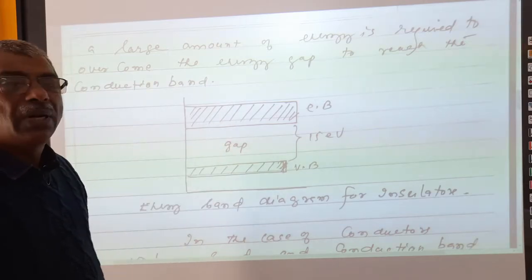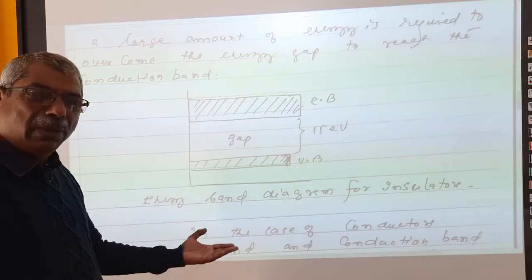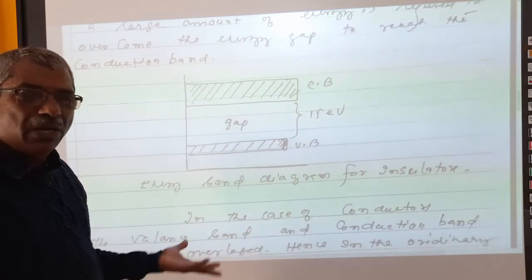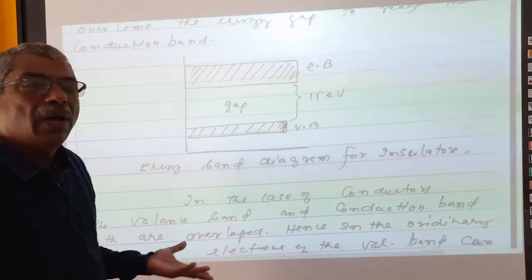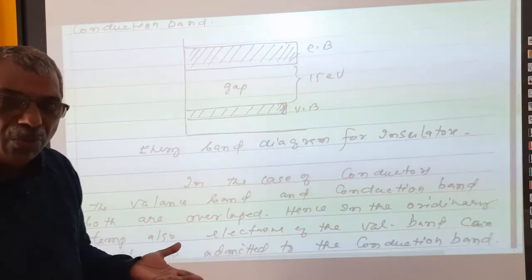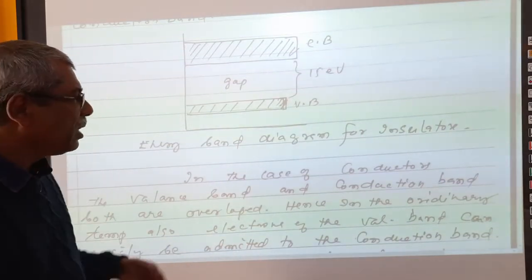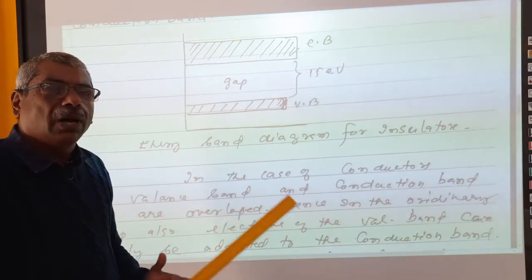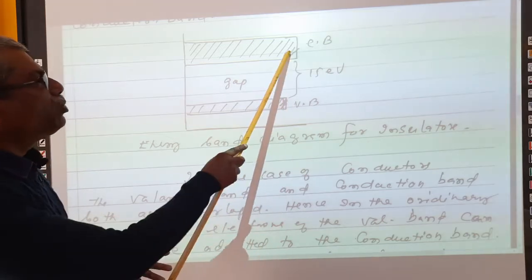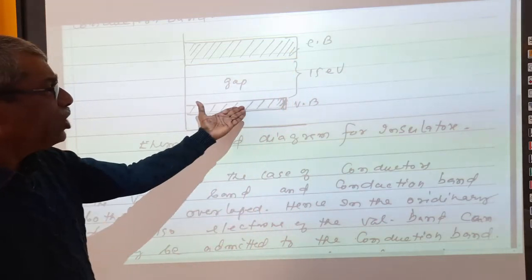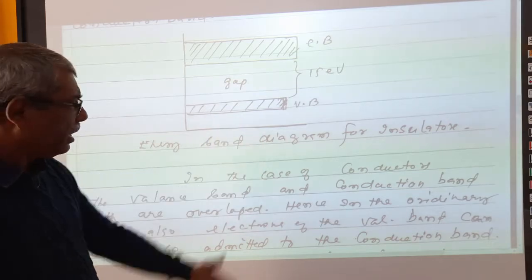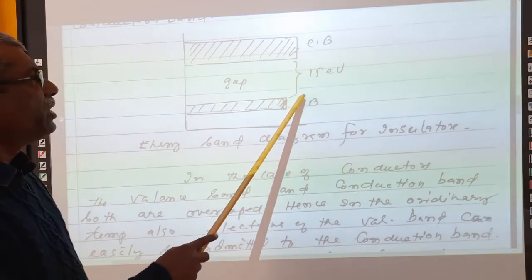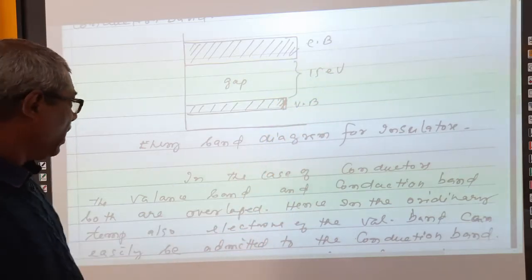If you go to the first band, the second band and the third band, the width goes on increasing, and the valence band becomes large. Valence band electrons have more and more band energy as compared to the electrons in the interior orbits. But the conduction band electrons will have more than those energies. The range of energy possessed by conduction band electrons is more than the valence band, third band, fourth band, etc. Right? So the energy band diagram for an insulator is marked here. You will see that this energy gap is equal to 15 electron volt, which is very, very high.